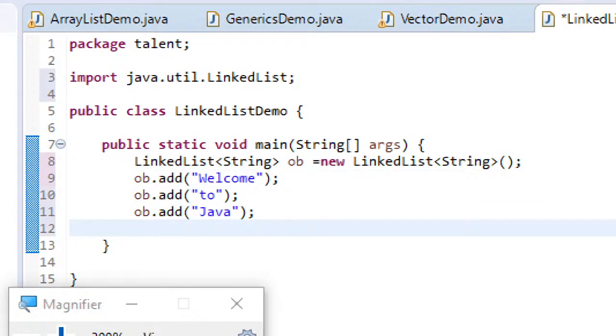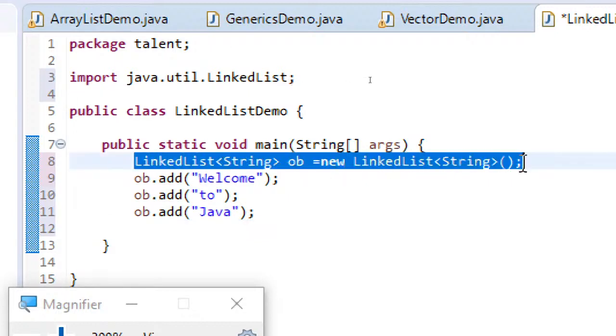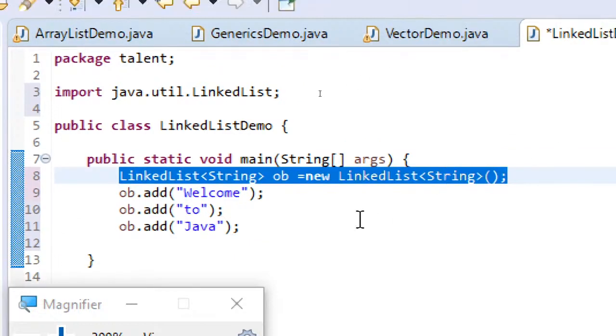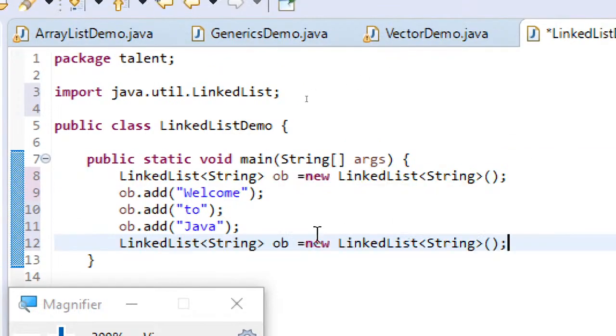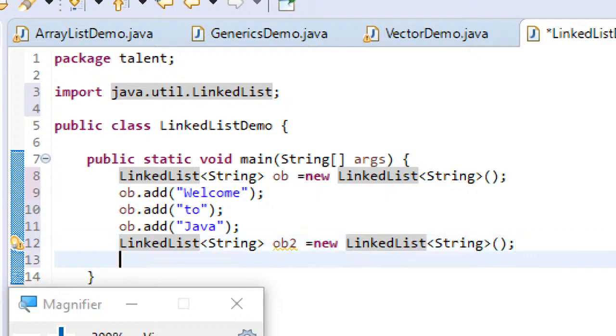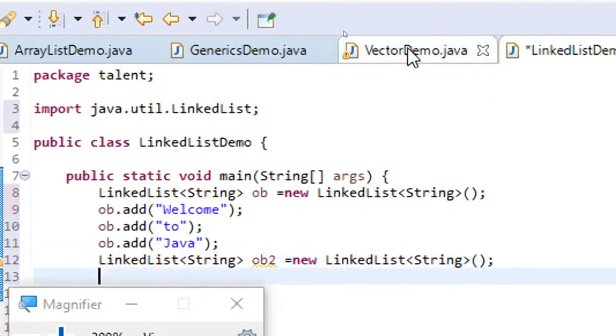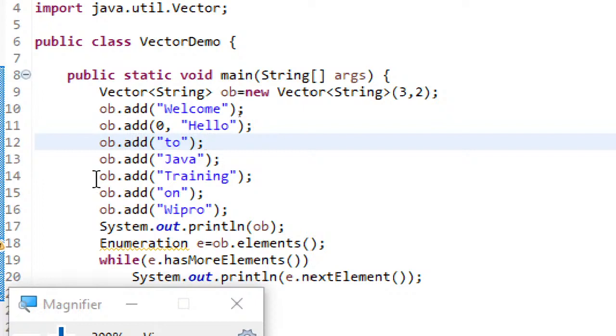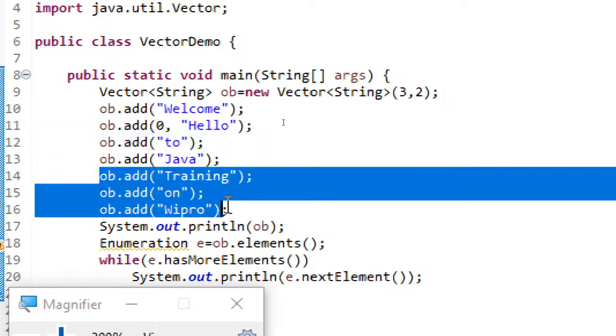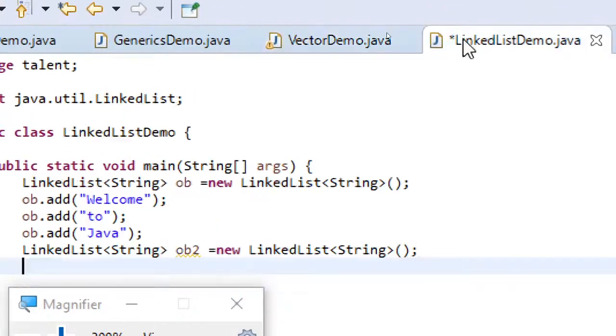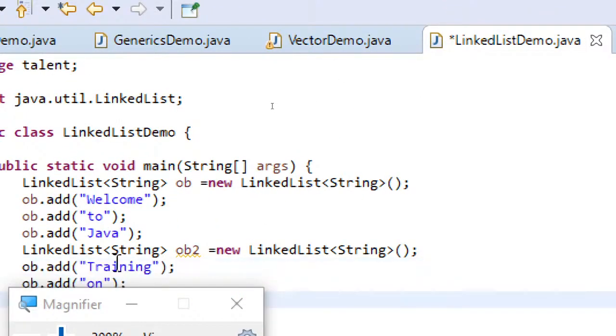What I'll do is, let's create another list. And here I'll use this ob2. And now from this I'll just copy these three. Only for this reason I'm using the same data type, so I can just copy and paste the things.